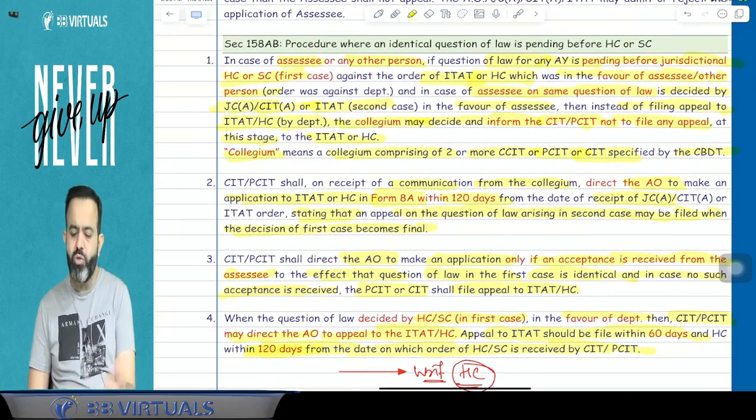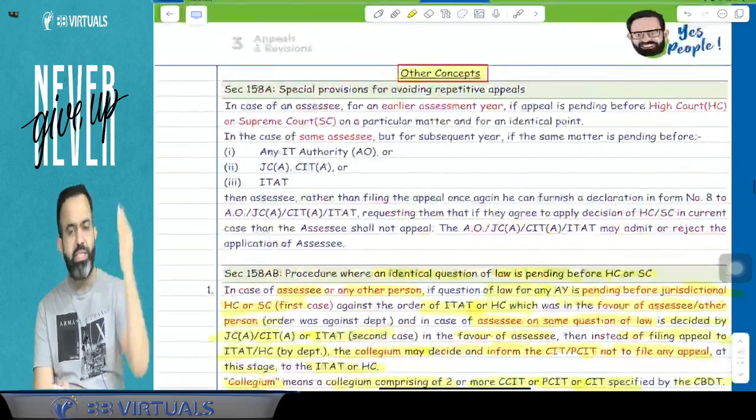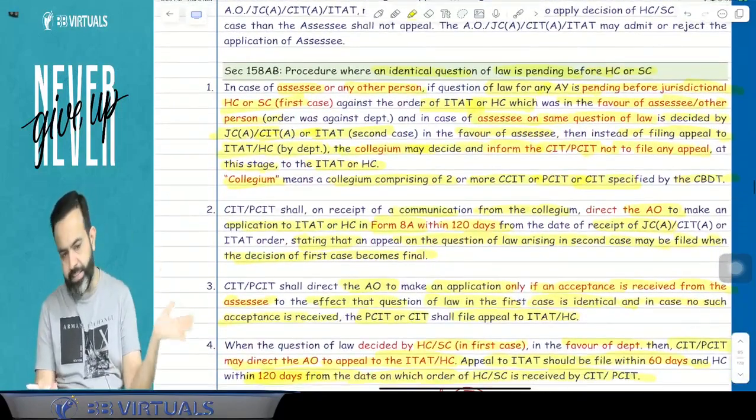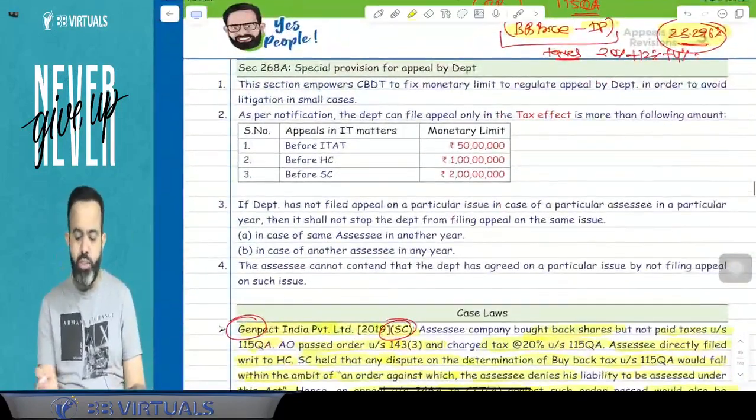It is also for the procedure where an identical question of law is pending before the High Court or Supreme Court. Here in the first case, basically the assessee requests the department. In the second case, the department is requesting the assessee. Done. Now the next section is 268A.